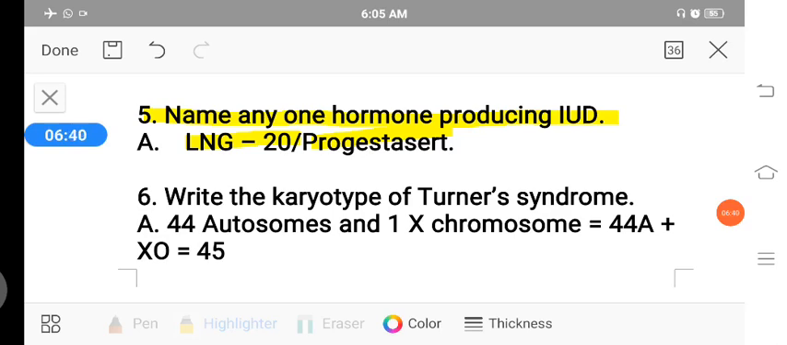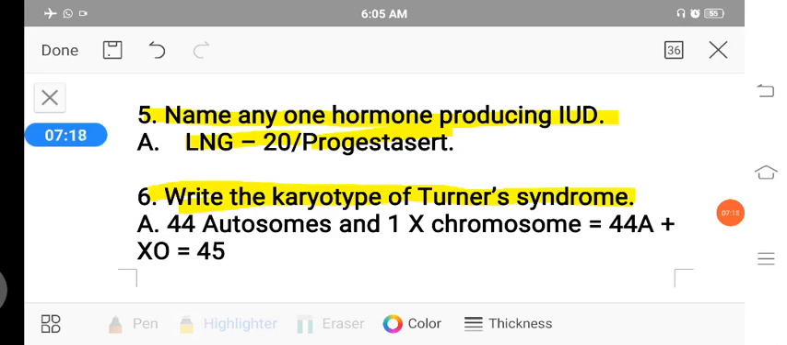Okay, the next question is, write the karyotype of Turner syndrome. The karyotype of Turner syndrome is 44 autosomes. It means body chromosomes, but only one sex chromosome is present. The other sex chromosome is absent. This is called the karyotype of Turner syndrome.